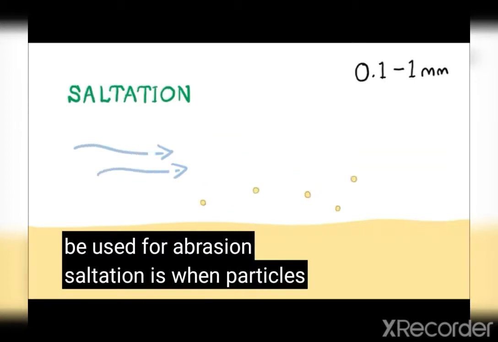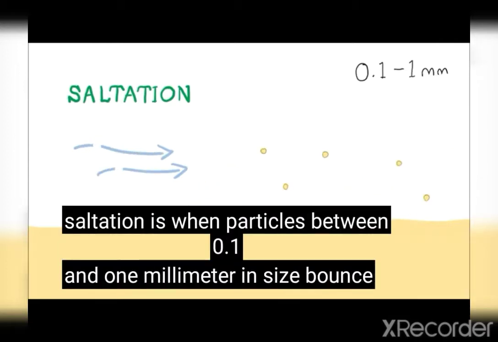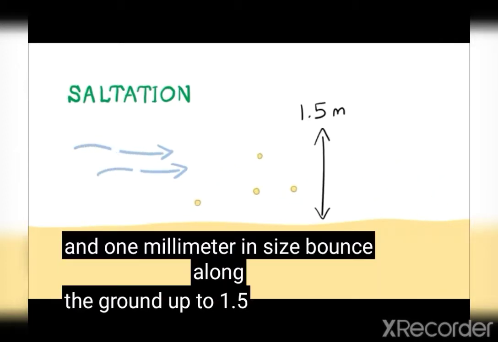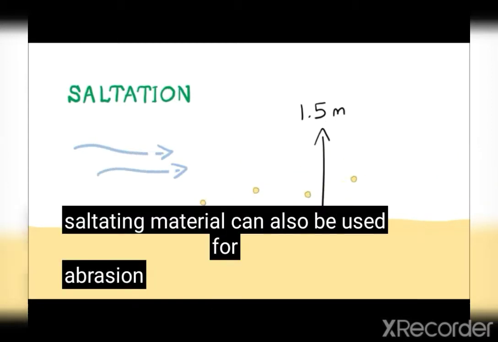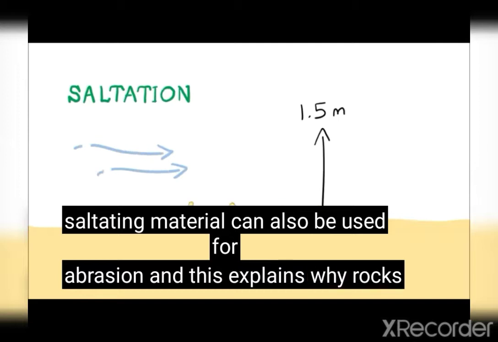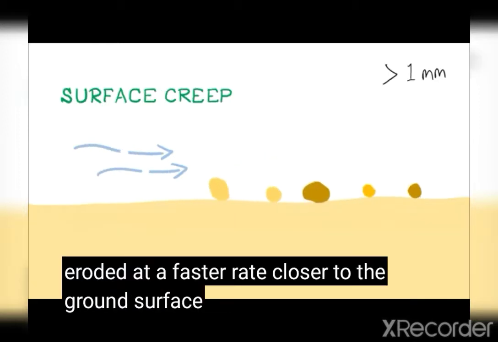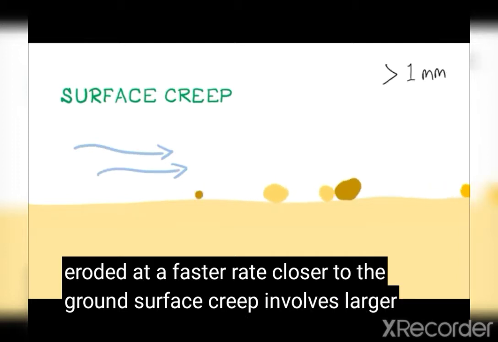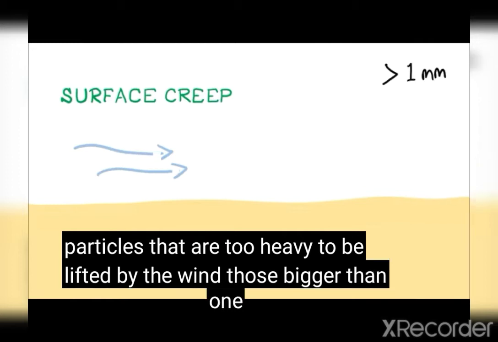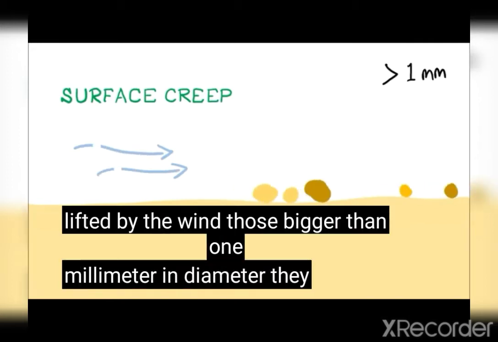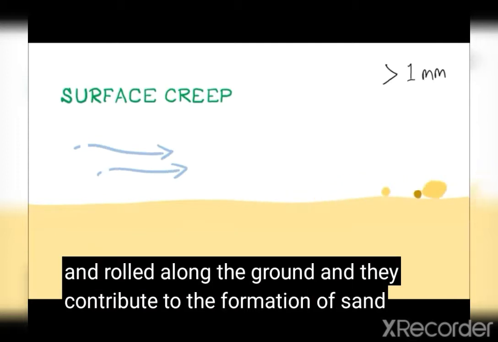Saltation is when particles between 0.1 and 1 millimeter in size bounce along the ground up to 1.5 meters high. Saltating material can also be used for abrasion, and this explains why rocks get eroded at a faster rate closer to the ground. Surface creep involves larger particles that are too heavy to be lifted by the wind, those bigger than 1 millimeter in diameter. They are pushed and rolled along the ground, and they contribute to the formation of sand.